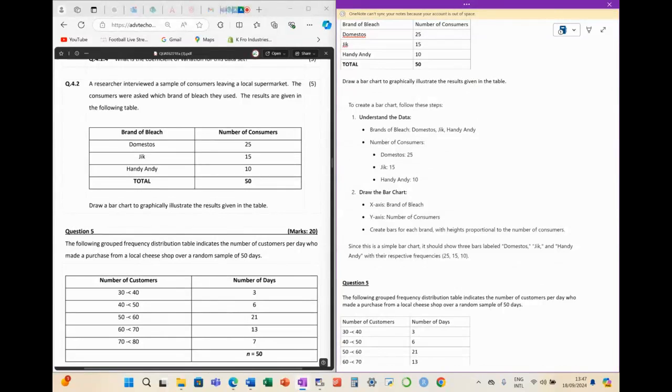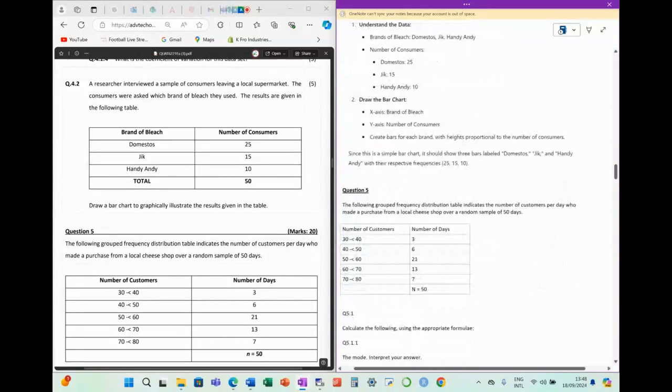Remember that in a bar graph each bar has spaces between them, whereas in a histogram there are no spaces. And the height of each bar needs to align with the number of customers, which we noticed yesterday had mistakes. So that is your question 4, before we go on to question 5.